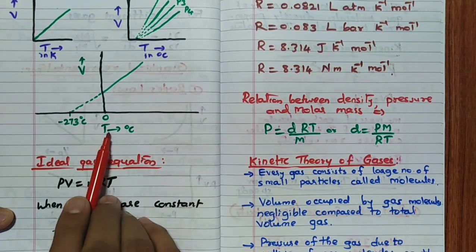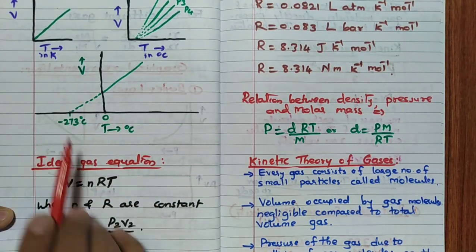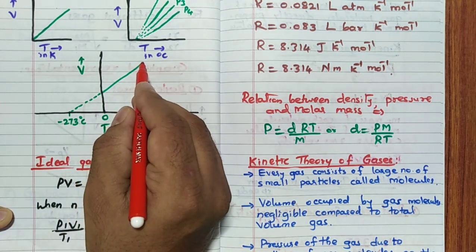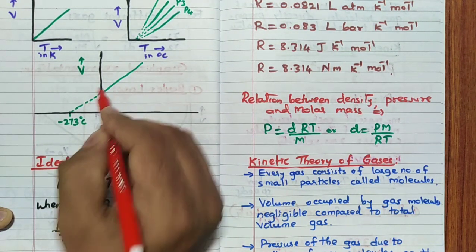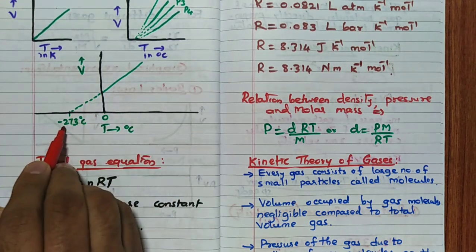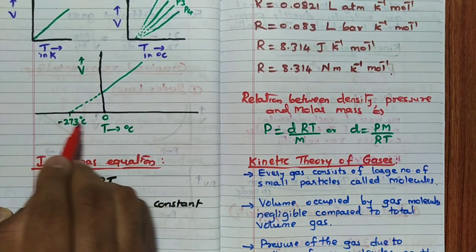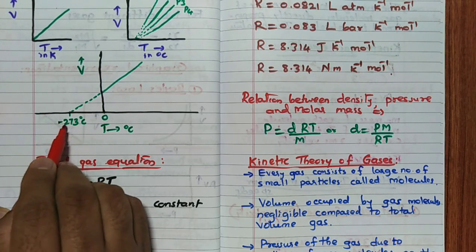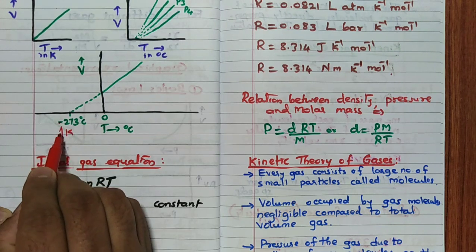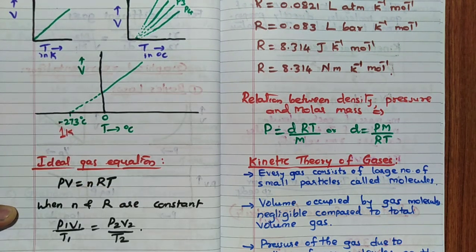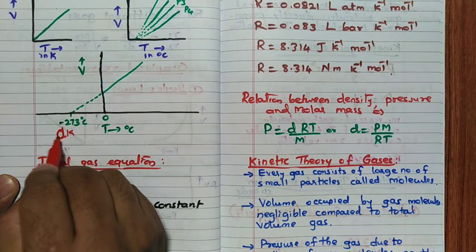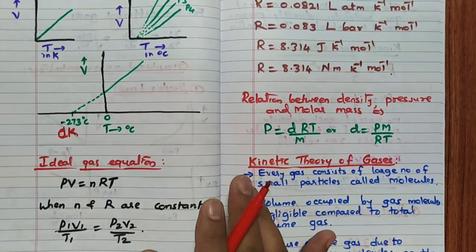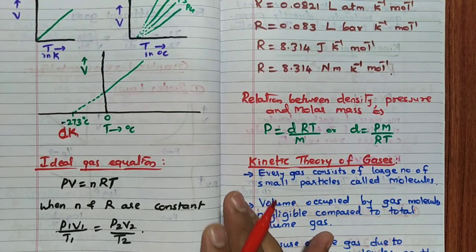Then, if you consider T in degree Celsius and volume, then remember this particular line which is touching this 0, and if I continue that line, remember it will touch minus 273 degrees Celsius, remember. So minus 273 degrees Celsius is nothing but 0 Kelvin, remember that, because 0 degrees Celsius means 273 Kelvin. So minus 273 means 0 Kelvin.